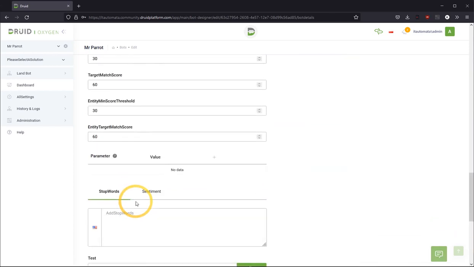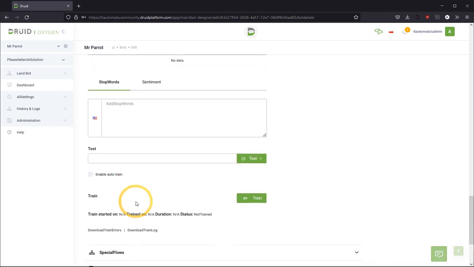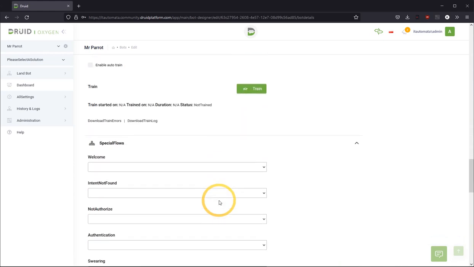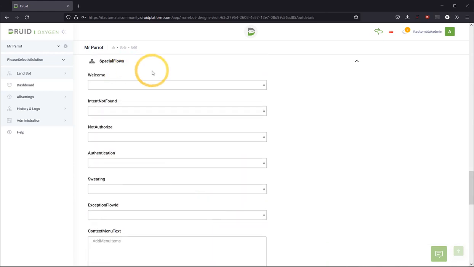NLP, for now, it's nothing to do in here. On this tab, we usually have to choose train when we add new flows or new Q&A flows. And in here, we're gonna have special flows.